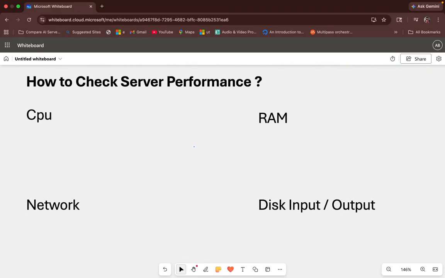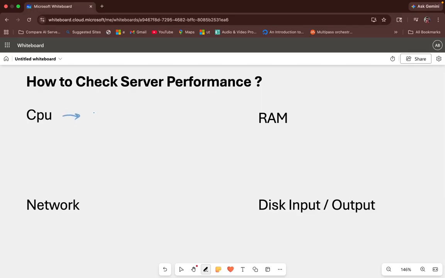Now let's say we have provisioned our server over here. We also need to understand how to check the server performance. If my server is there and the application is deployed, and users are accessing the application, how is it performing? So we also have to have certain key metrics that I should know.